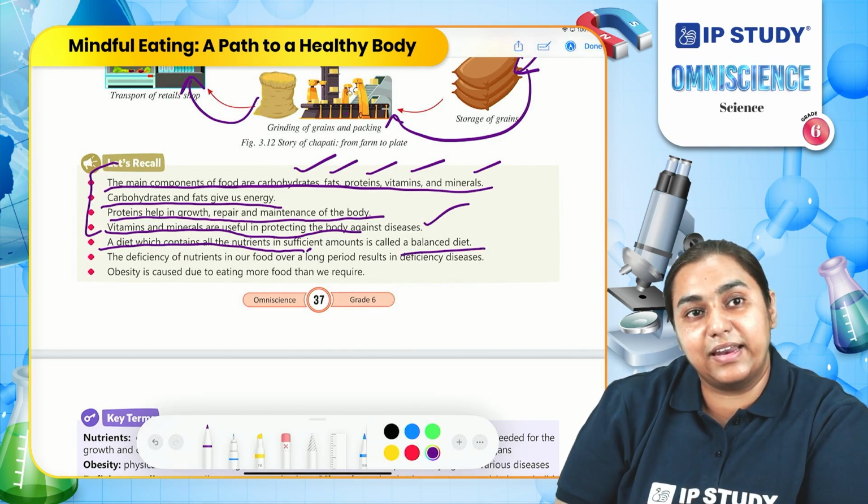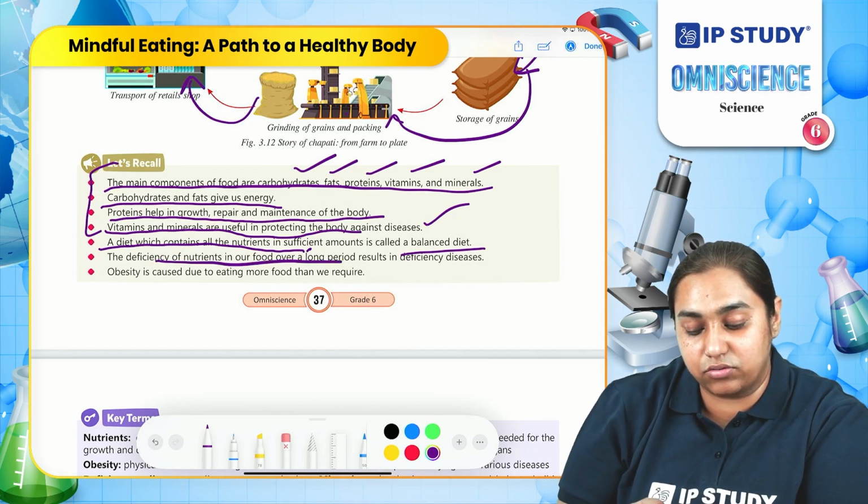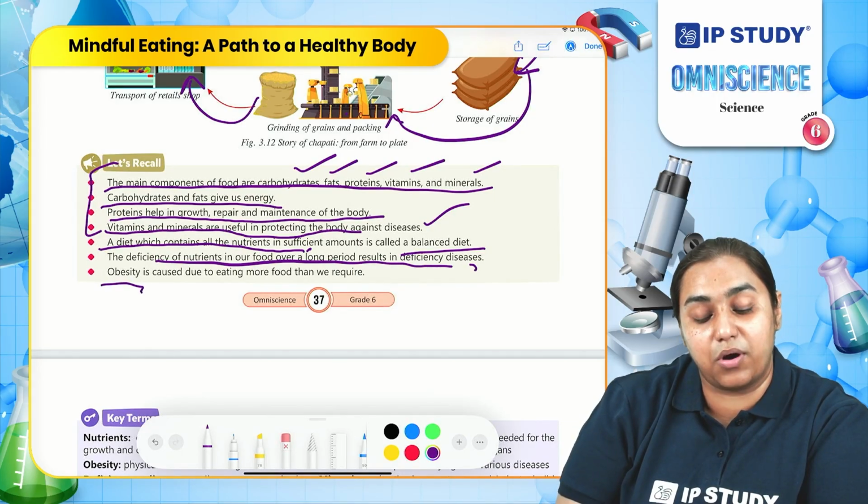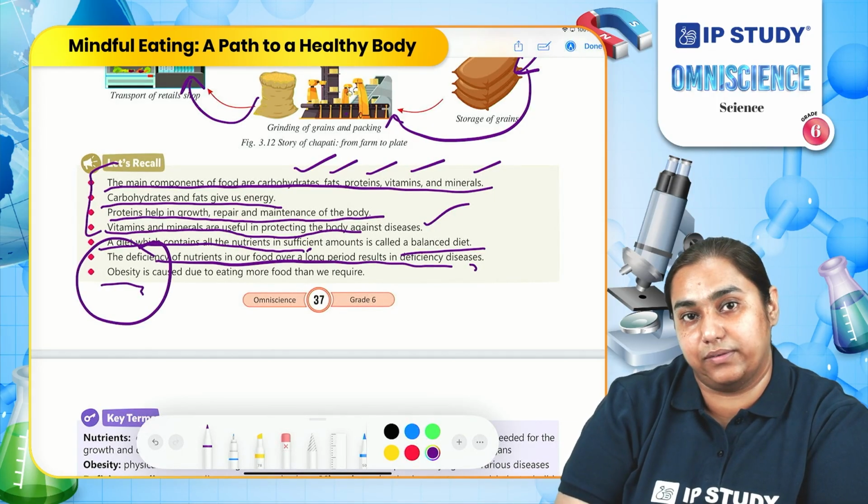If we lack any nutrient, it leads to a deficiency disease. If we get an excess of nutrients in our body, it can lead to obesity.